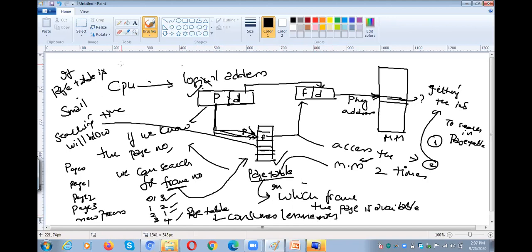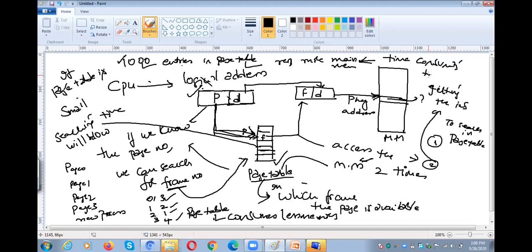If the page table has thousands and thousands of entries, then we need to search the entire 1000 entries for a frame number. So automatically the page table requires more main memory, and it is time consuming to search the entire table. Okay, is it clear for you all?